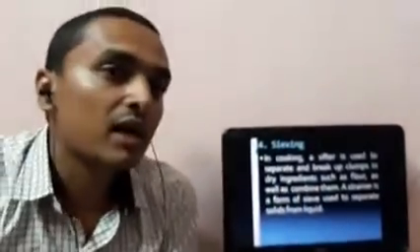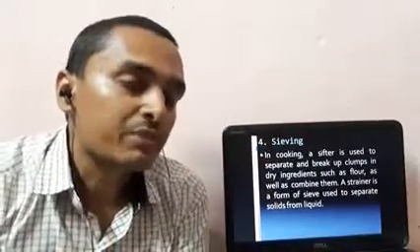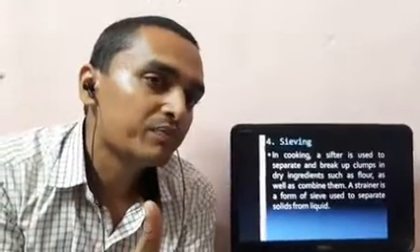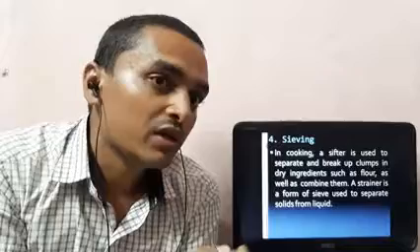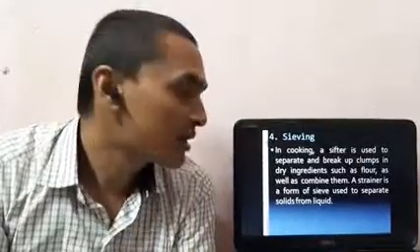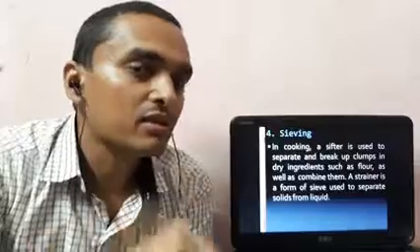You all do this at your home also. Whenever your mother wants to make chapati, what does she do first? She uses a sieve to separate the impurities from the flour. It is a kind of metallic net, and the impurities are somewhat bigger in size as compared to the flour.